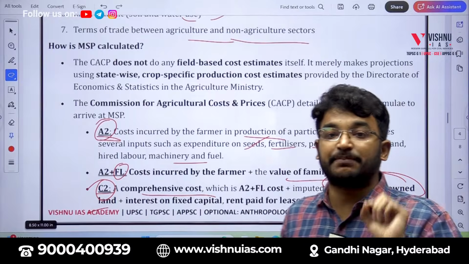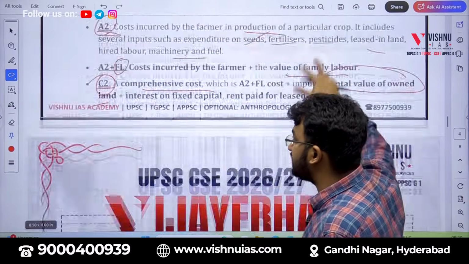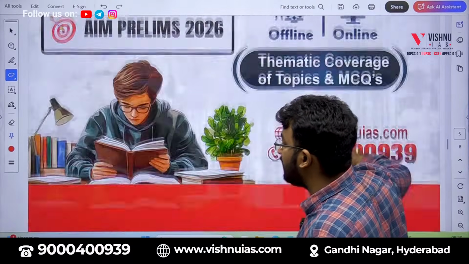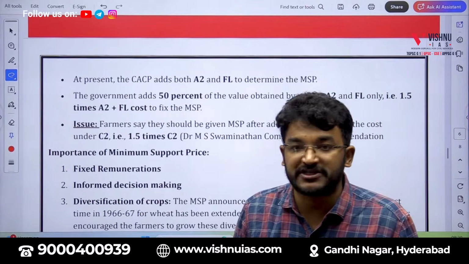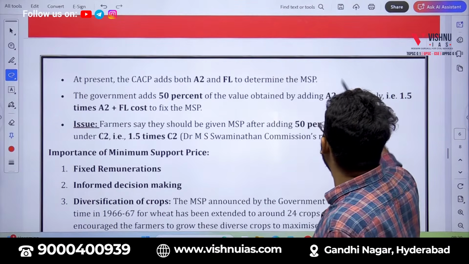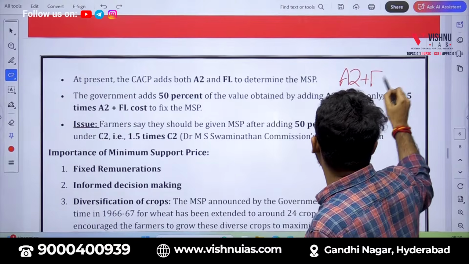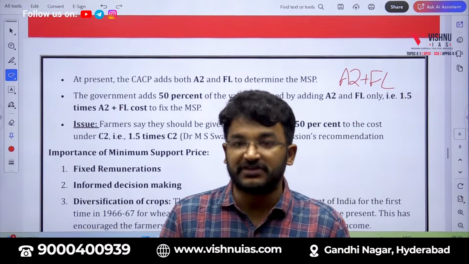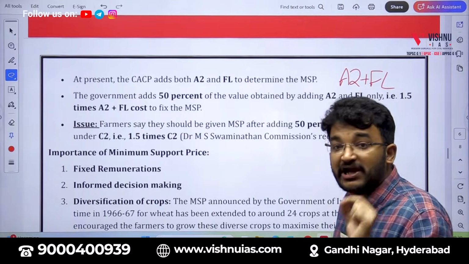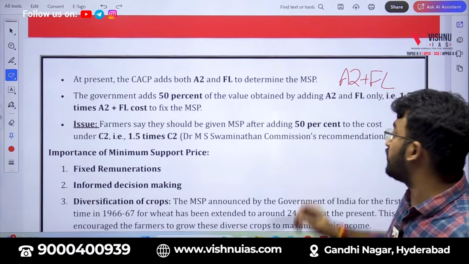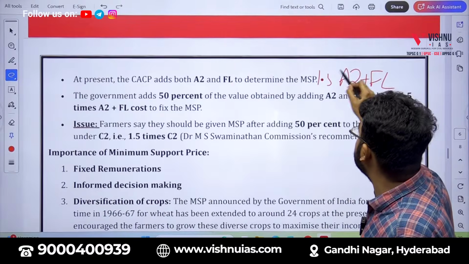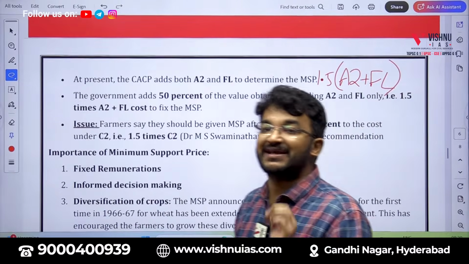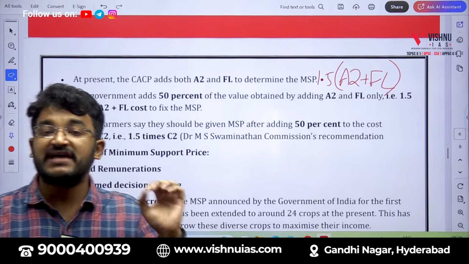Now CACP will be announcing the cost of MSP based on A2 plus FL. It won't be considering C2. Remember it. This is a friction point between the farmers. Now the government will generally be announcing 1.5 times of A2 plus FL as the MSP.